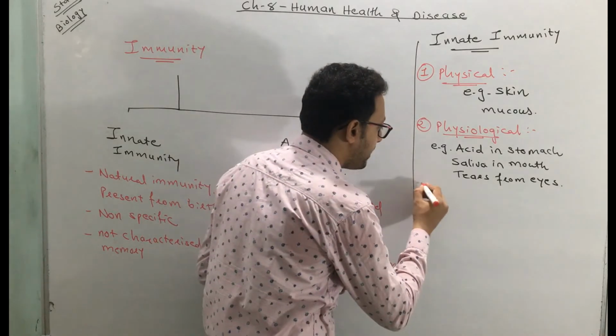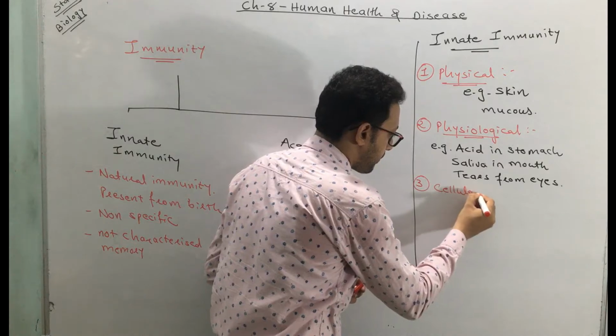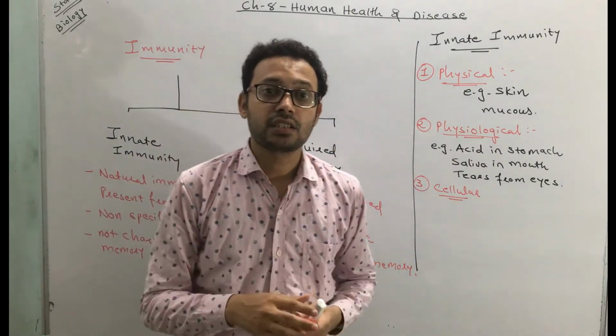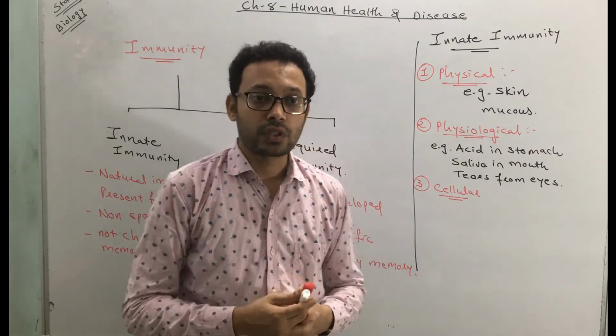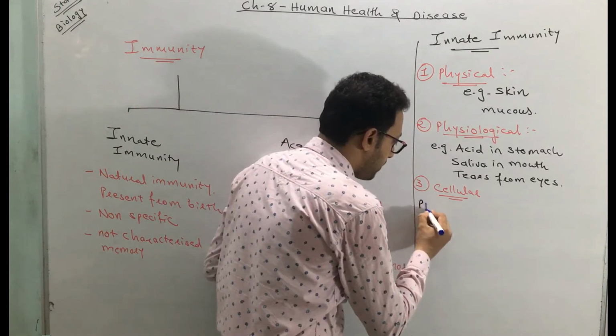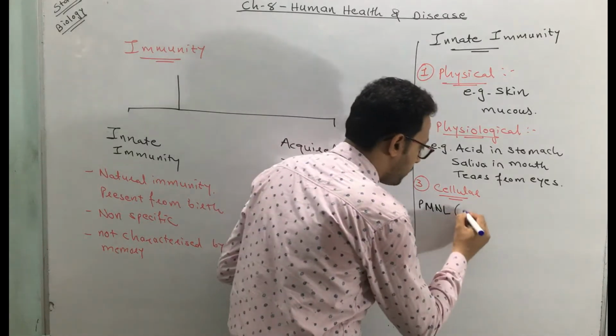Now the third type of innate immunity is cellular. Cellular means there are certain cells present in our body that protect you. Which are the types of cells that protect you? First is called PMNL, polymorphonuclear leukocytes.